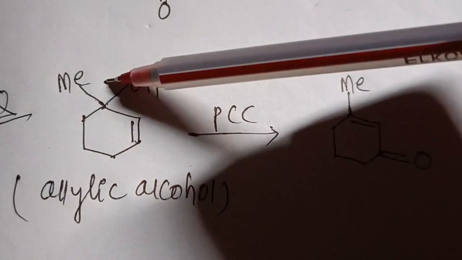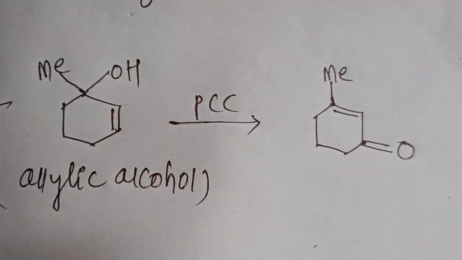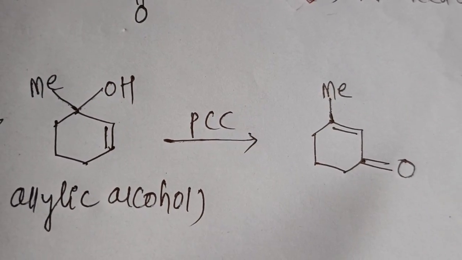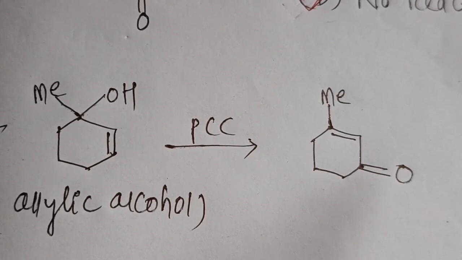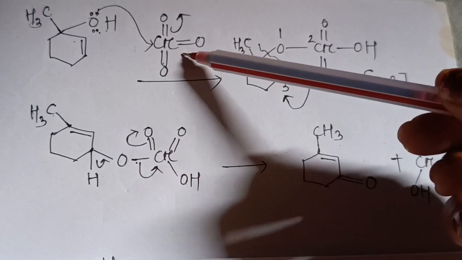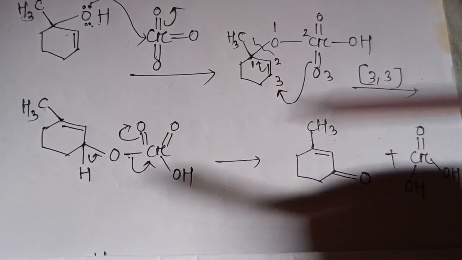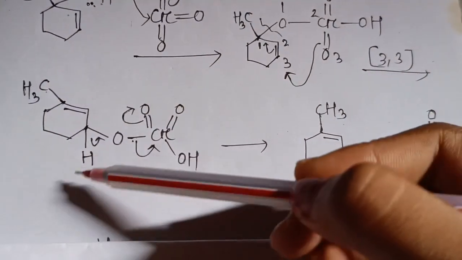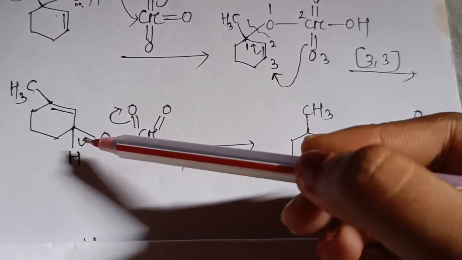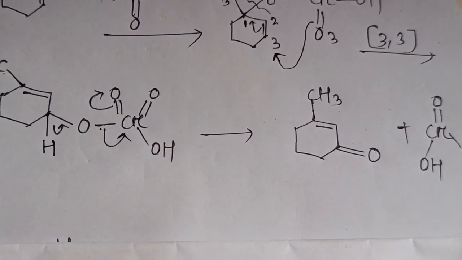This is also a tertiary alcohol center, but this is an allylic alcohol. So this is the product. Let us discuss its mechanism. The lone pair of oxygen attacks this chromium oxide. Then a 3,3 sigmatropic rearrangement occurs. Due to the presence of this allylic hydrogen, the oxidation occurs. So this is the product.